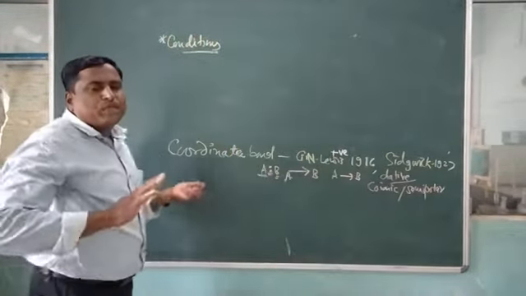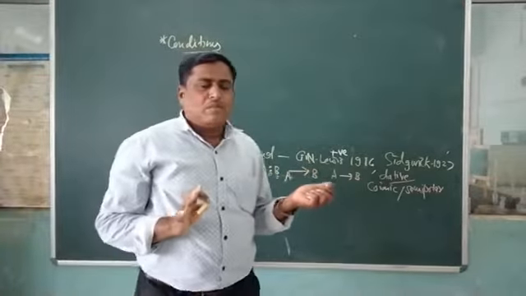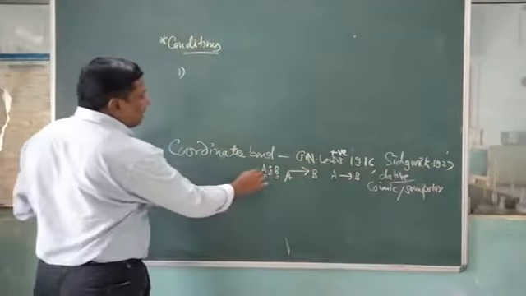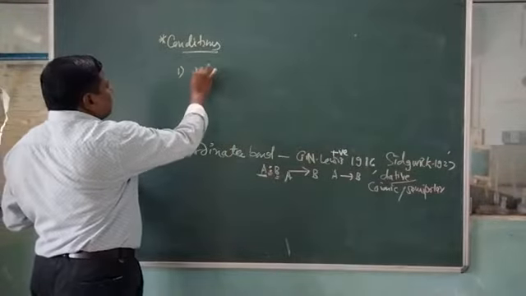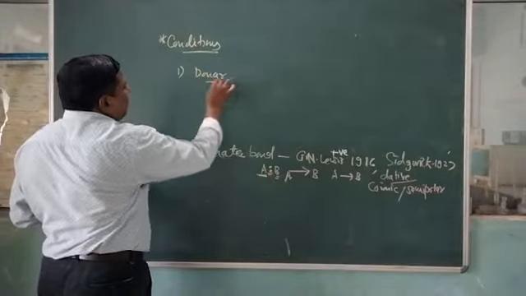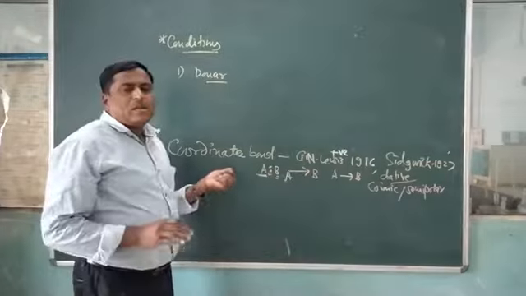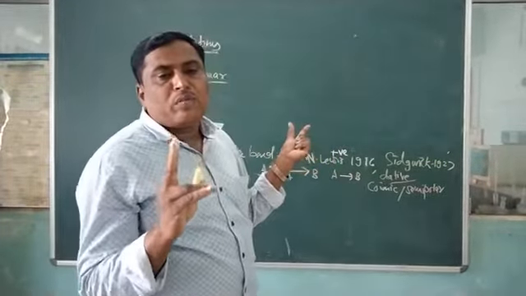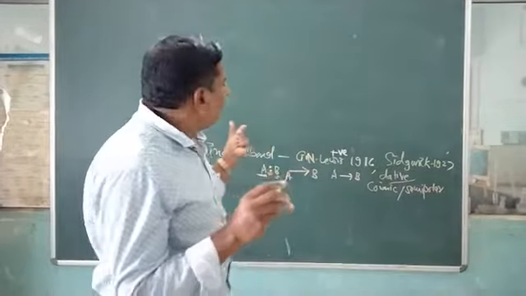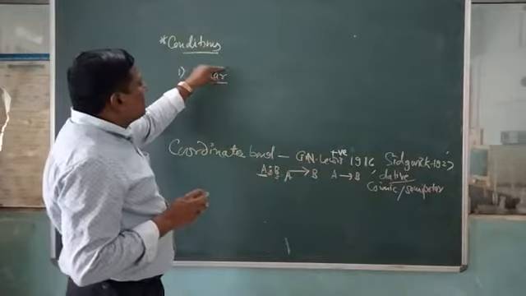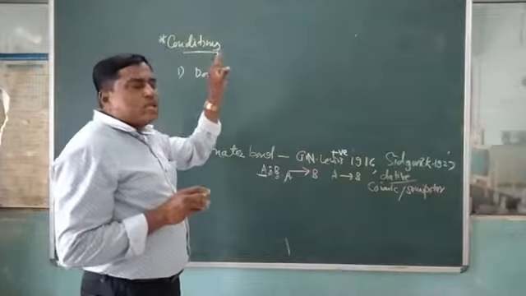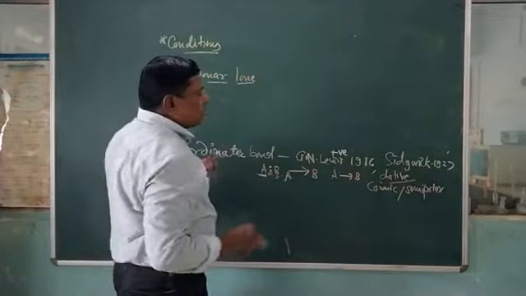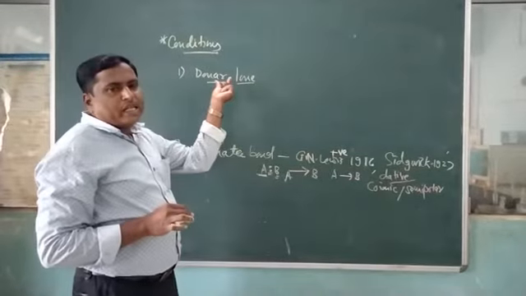Conditions for formation of coordinate bonds. The first condition: atom A, which is called the donor atom, must possess at least two electrons in its valence shell. Means the outermost orbital of the donor atom must possess two electrons. It is called the lone pair of electrons, which must be possessed by the donor atom.